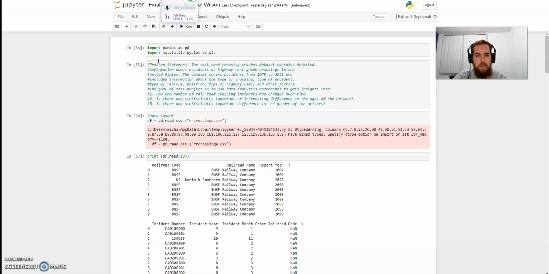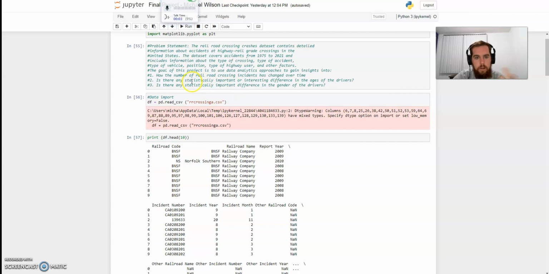So my problem statement is about a data set for railroad crossing crashes in the United States from 1975 to 2021. This was a huge data set. It had over 100 columns and about 240,000 rows. The three things I wanted to focus on are: one, how the number of railroad crossing incidents has changed over time. Two, is there any statistically important or interesting difference in the ages of the drivers? And three, is there any statistically important difference in the gender of the drivers?